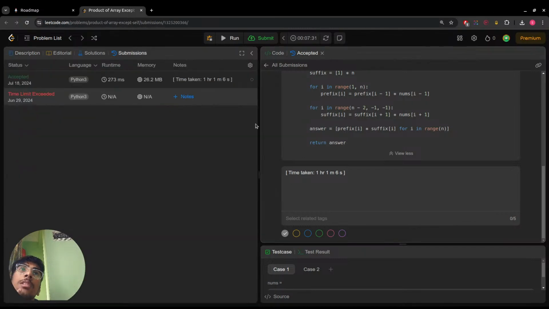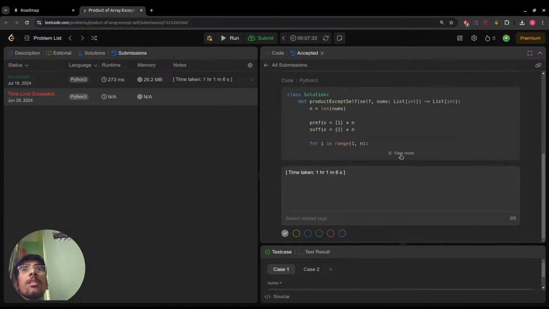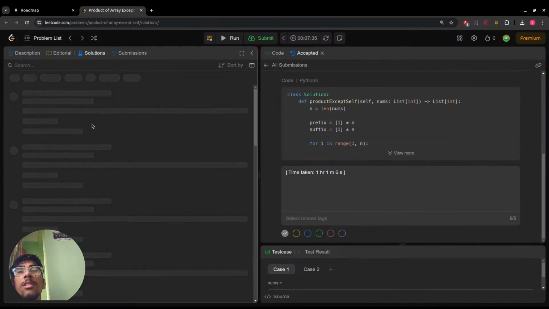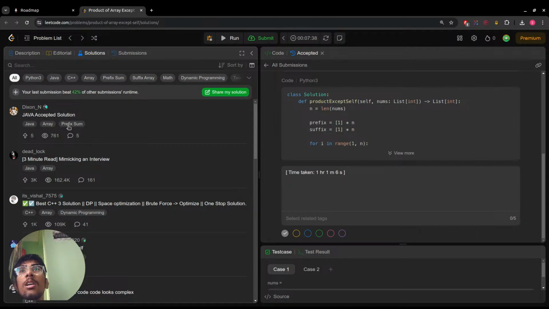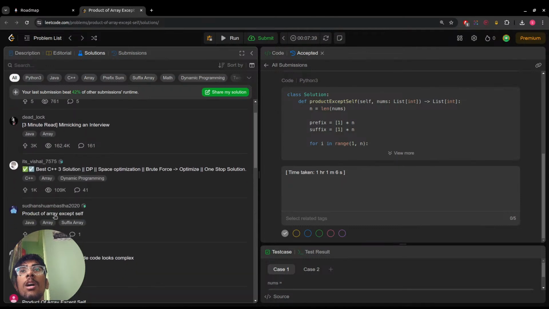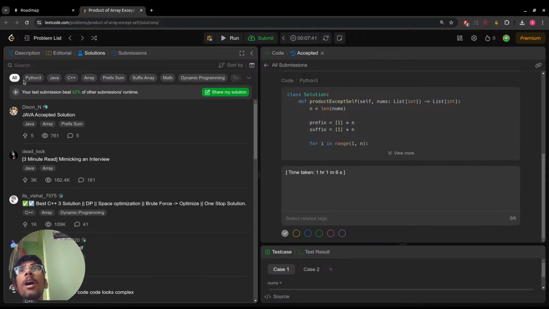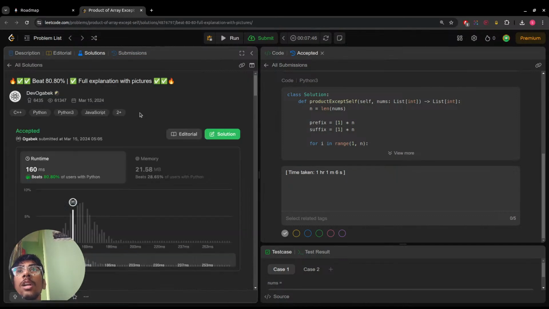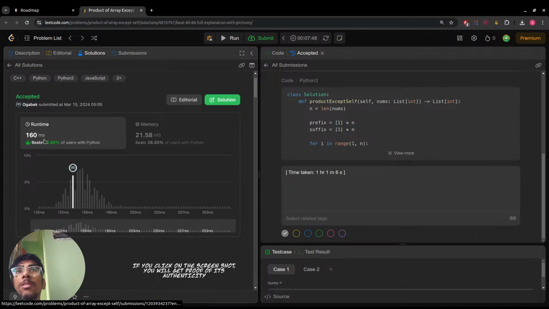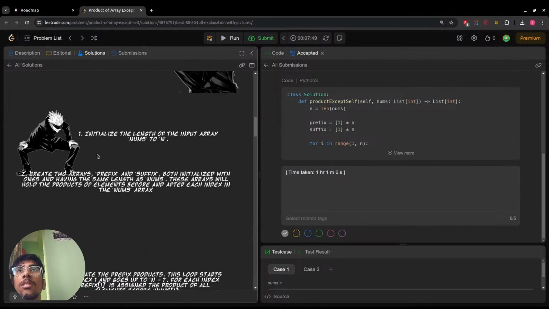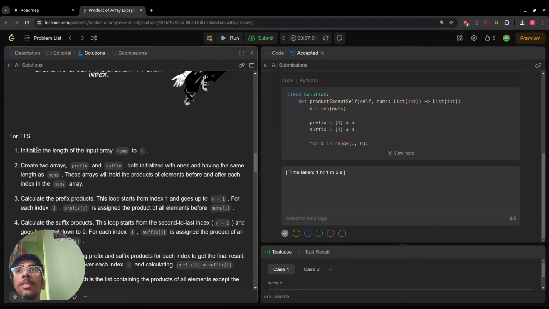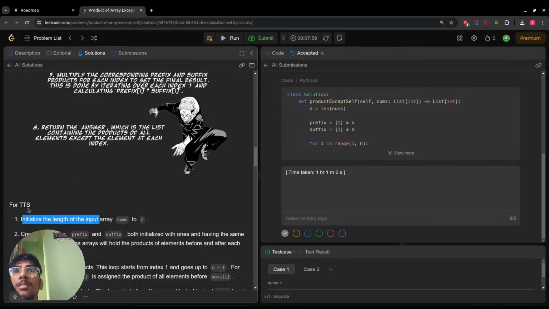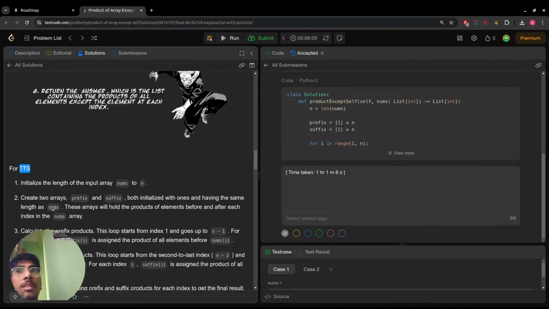I'll have to look it up. This is the submission, right? Let's look at the solution. Where is Python? Explanation with pictures. Okay, for TTS, text to speech initialized. Wait, what's TTS? Body text to speech.